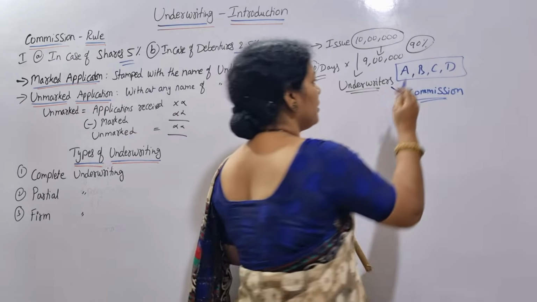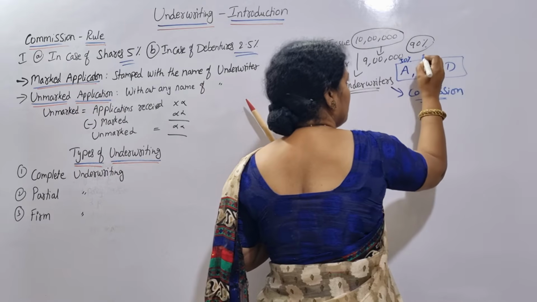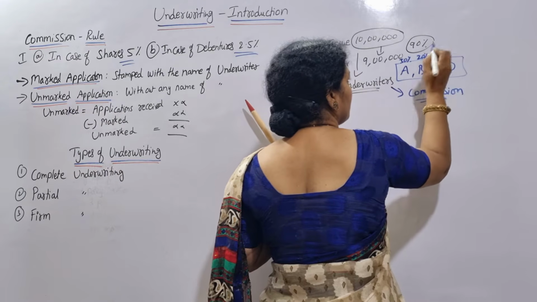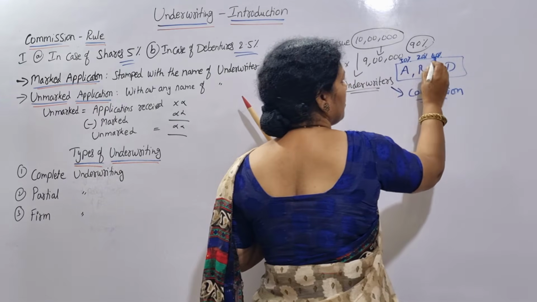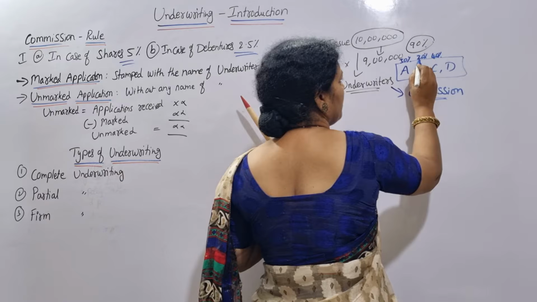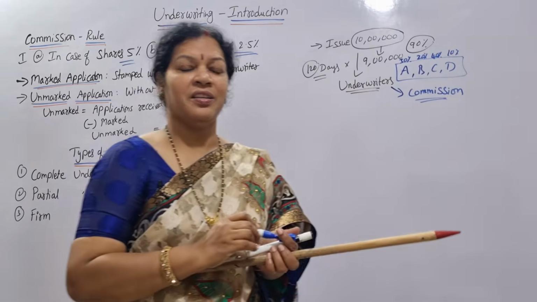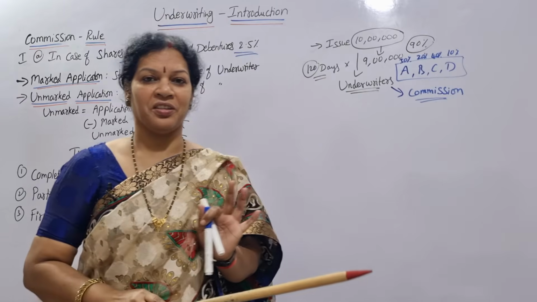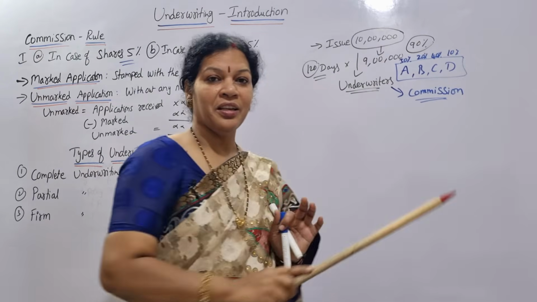So this 10 lakh rupees, they may take it in different percentages. Suppose A is saying 30% I'll get, B is saying 20%, and C is saying 40%. Means 30, 50, 90, and D is saying 10%. 100% is over. Each one is giving the guarantee for some percentage. According to that they'll get the commission.